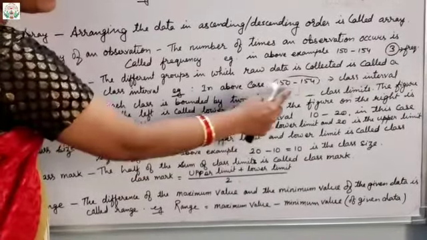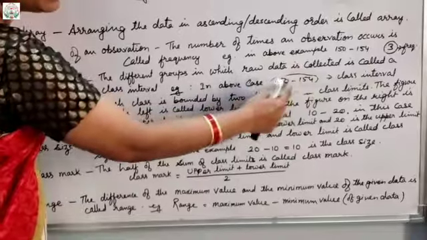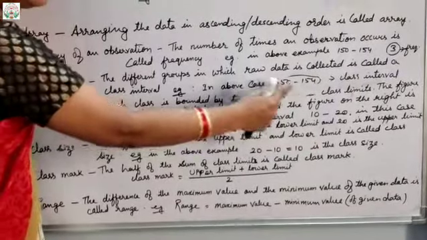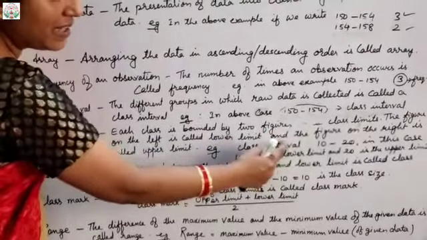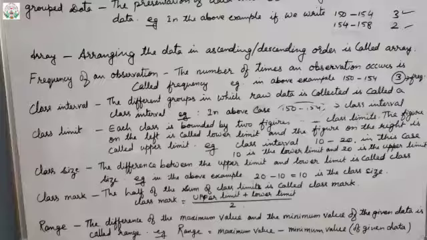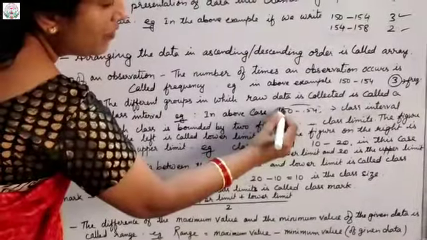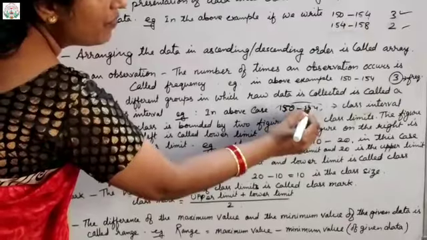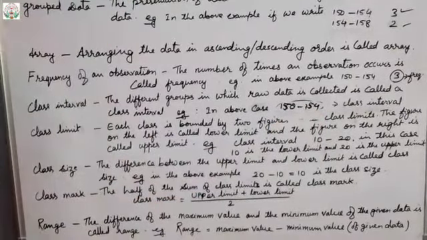Between these class limits, the left hand side number is called the lower limit, and the right hand side number is called the upper limit. So here 150 is the lower limit and 154 is the upper limit.